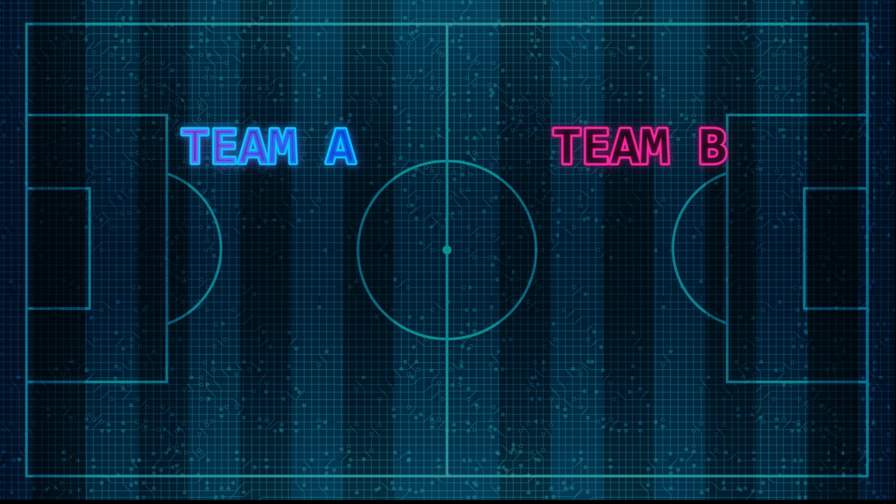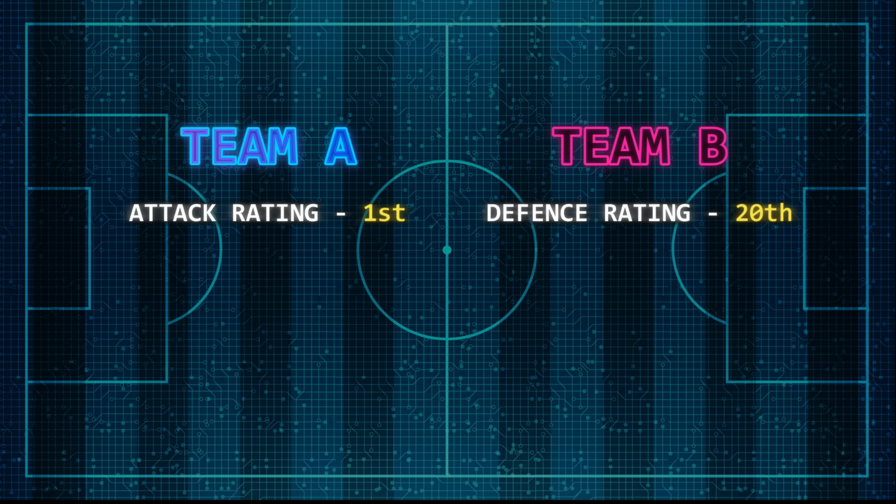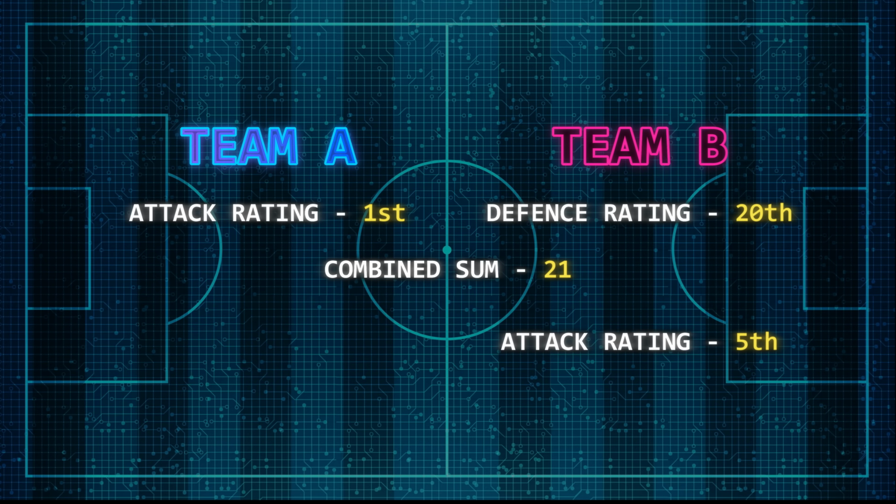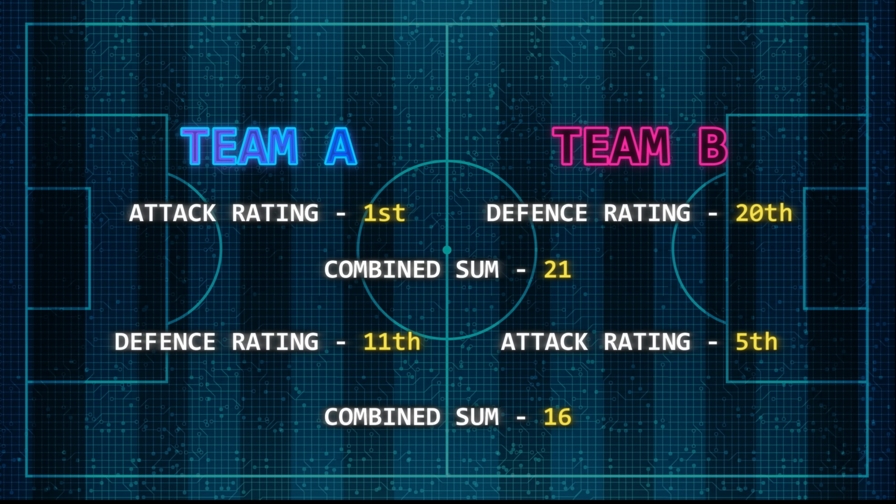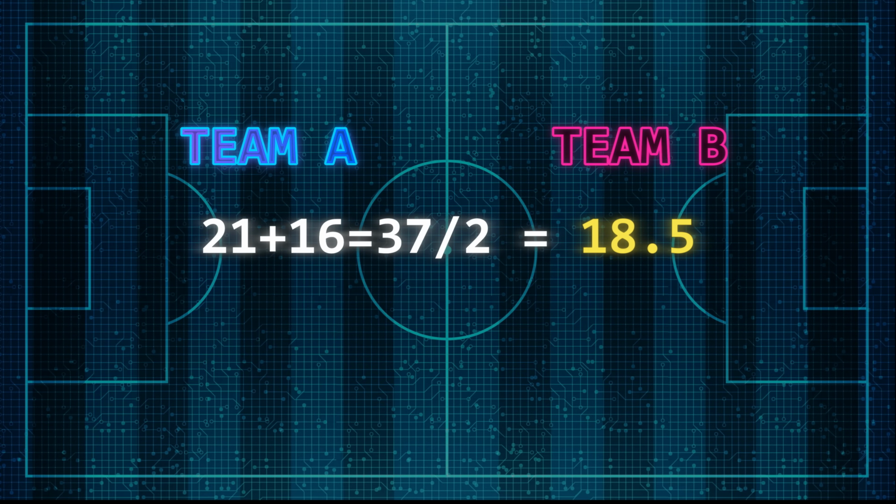Now we'll have a look at both sides of the attack and defence. So we have a Team A, who is first in the league on attack, and Team B is the worst in the league on defence. So that's 20th. So total 21. Team B is 5th on attack and Team A is 11th on defence with a total of 16. We then combine these two numbers together, so 21 plus 16 is 37.